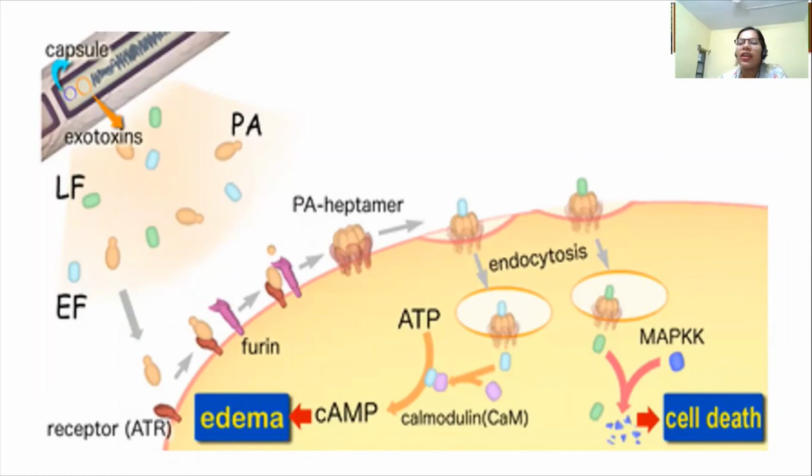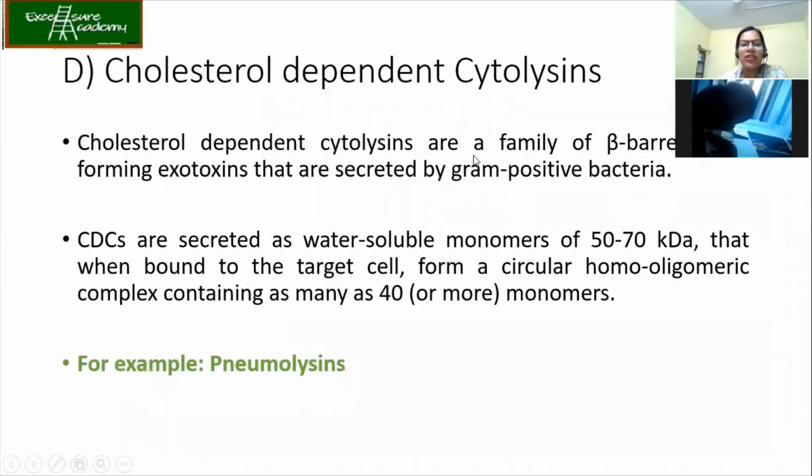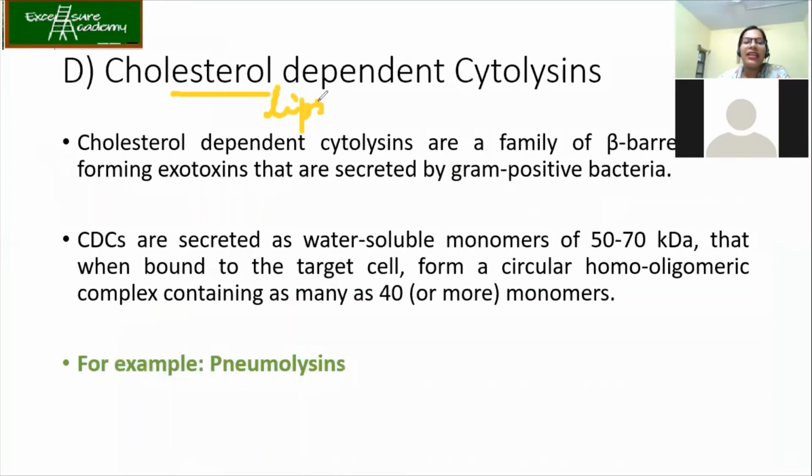It means we were talking about the binary toxin. Now we are going to talk about the fourth type of pore forming toxins, that is cholesterol dependent cytolysins. Already we know that cholesterol we find mainly in the lipid rafts.